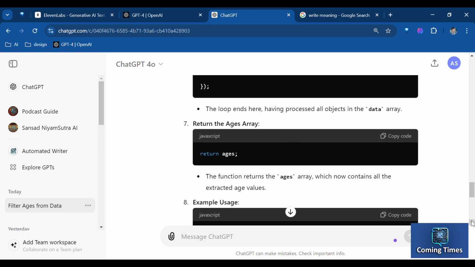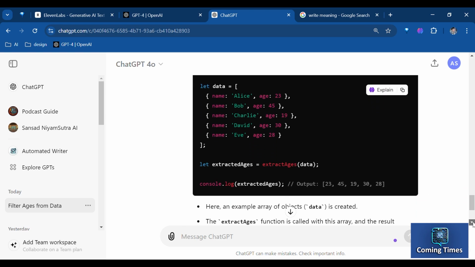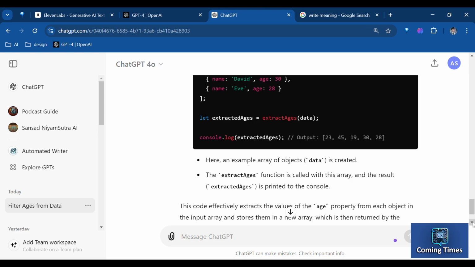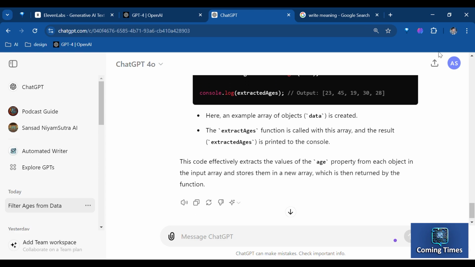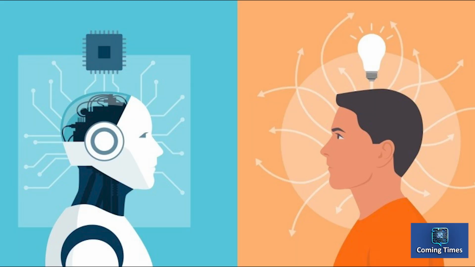So here you can see a live demonstration from GPT-4. It gives us the code, which I have checked. And it is also giving us an example of how you would use the function, which is something we did not ask for, which is super useful.